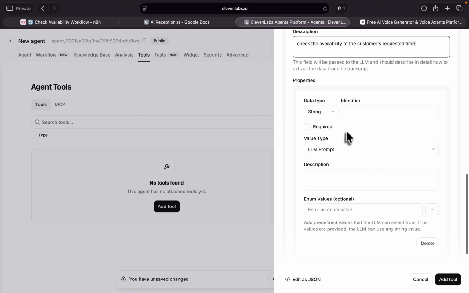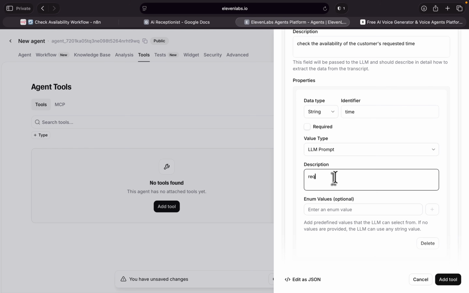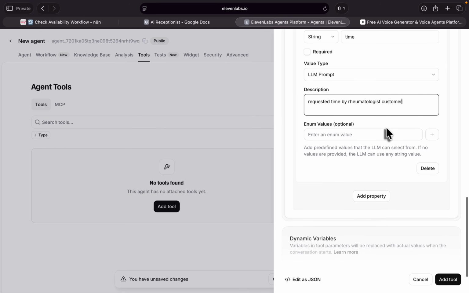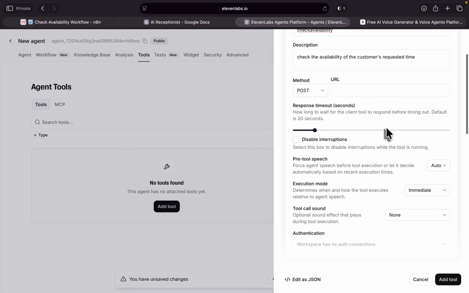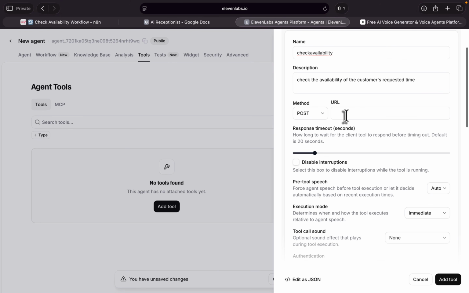And we only need one property, and that is time. This is the requested time by the customer, or by the patient. We don't have to change any of this in here, and everything looks good. All we have to do is to put a link in here.